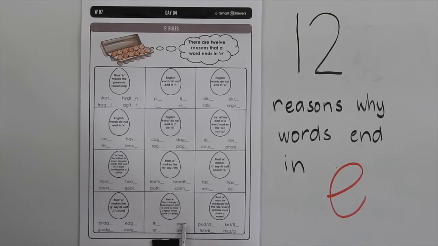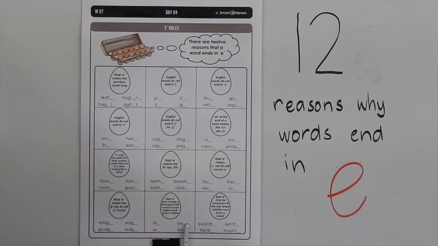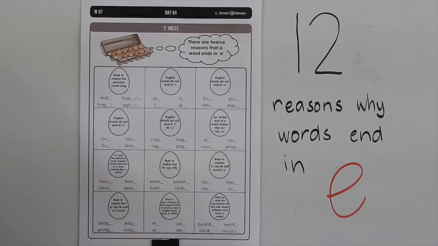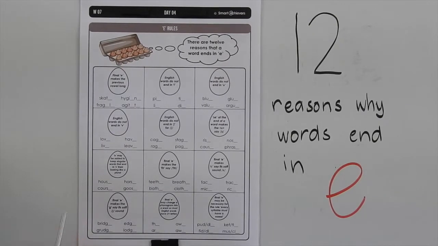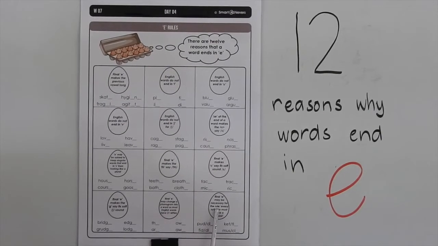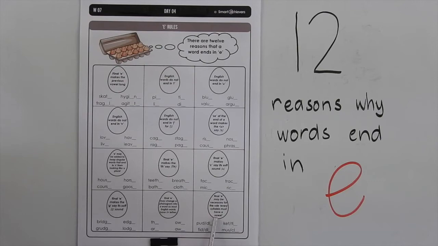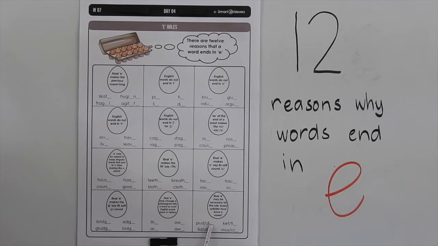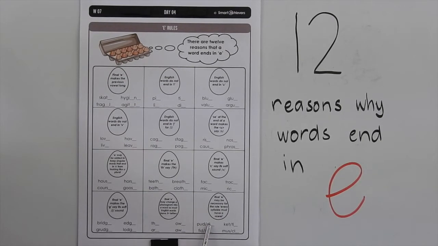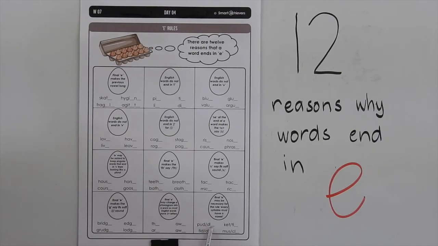So to make them into words, and most words have 3 letters or more, we just add an E. So we can tell the difference between a phonogram and a word. Final E may be necessary for the rule every syllable must have a vowel. So if you look at words where we have to add an L, like puddle, fiddle, kettle, muscle, the only reason the E is on the end is to make sure that the second syllable has a vowel in it as well as the first one.